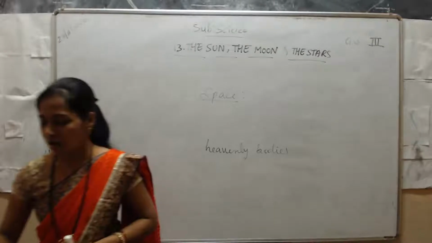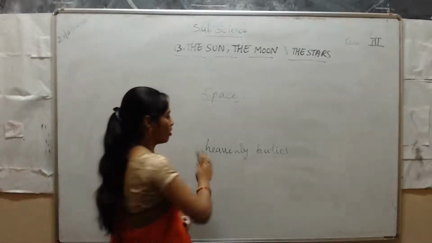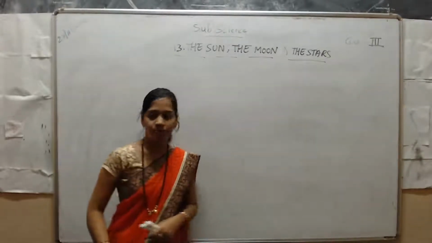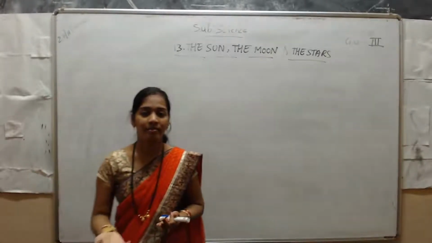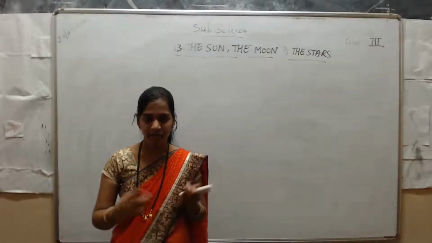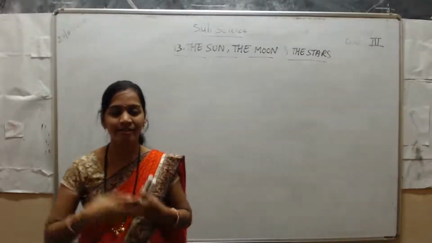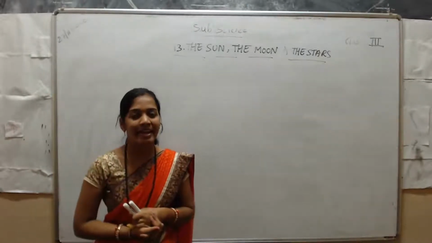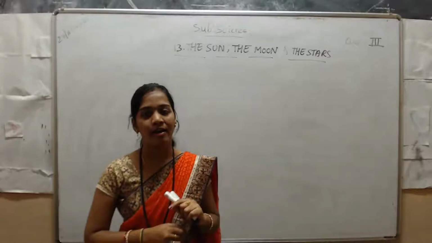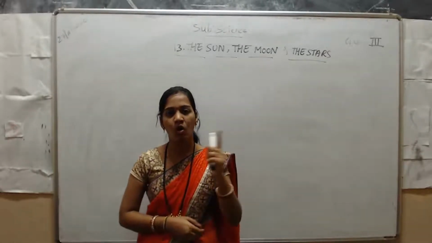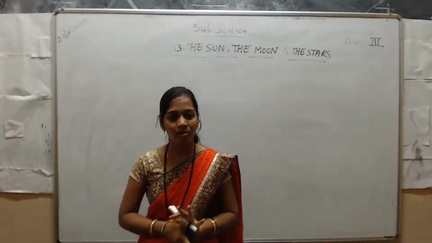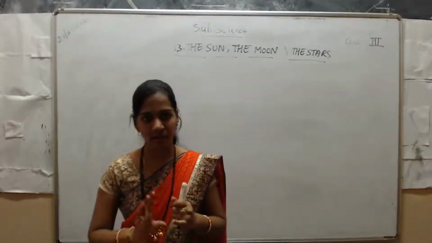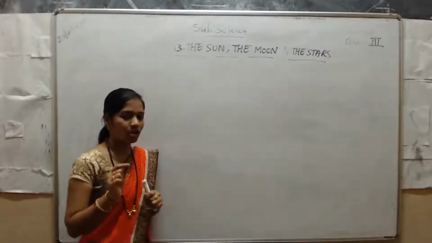Okay, students. Now, what do these heavenly bodies consist of? Heavenly bodies are nothing but the sun, the moon, and the stars. Different stars we can see. In the daytime, what can you see, students? In the daytime, you can see the sun. Whatever you see in the sky, all those things we call heavenly bodies, and that place we call space. Remember the words space and heavenly bodies.